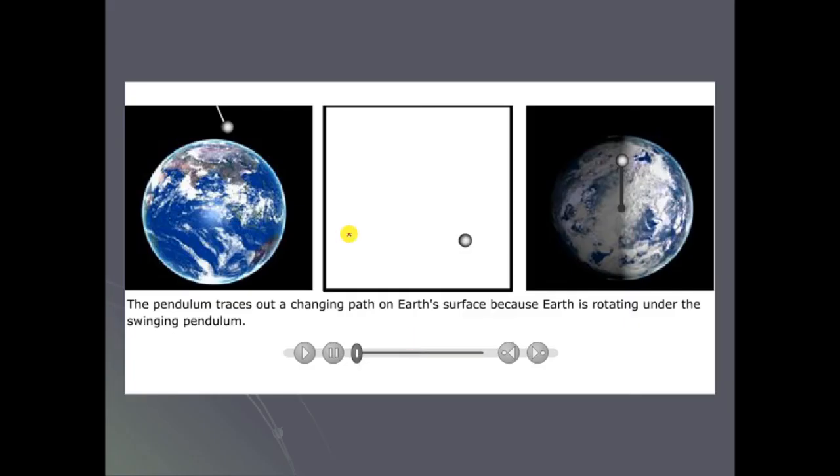The pendulum traces out a changing path on Earth's surface because Earth is rotating under the swinging pendulum. So as the pendulum is swinging, what happens? The pendulum is changing its path on the Earth's surface because Earth is rotating under the swinging pendulum.